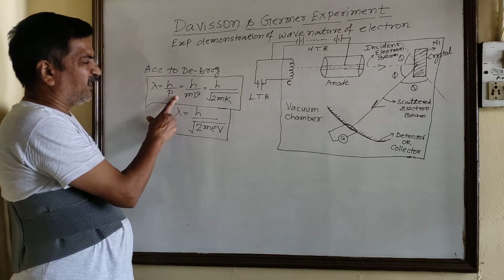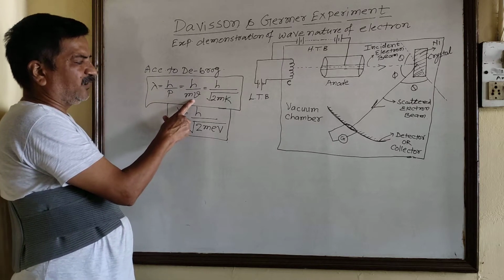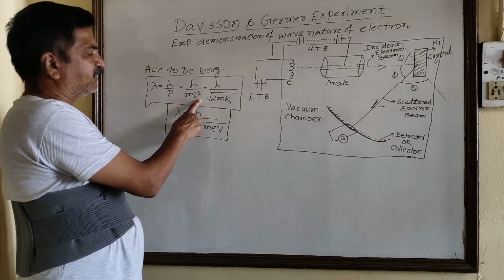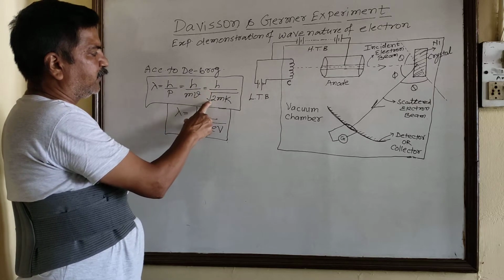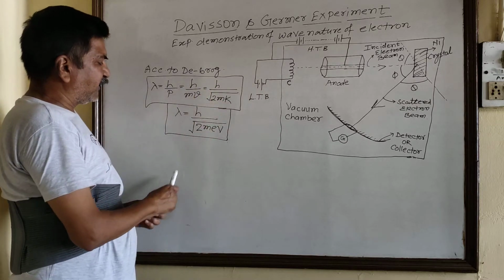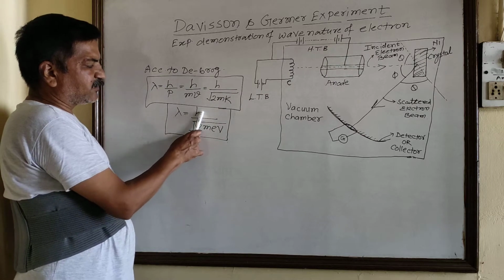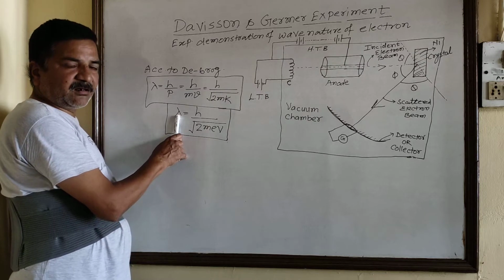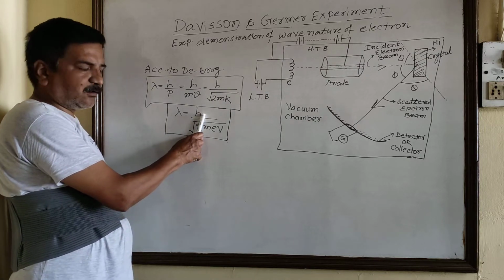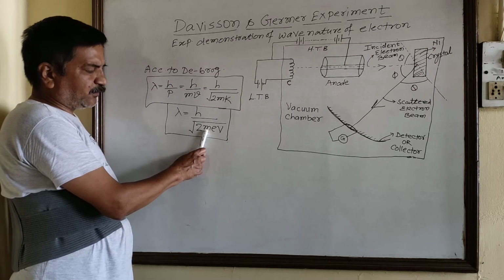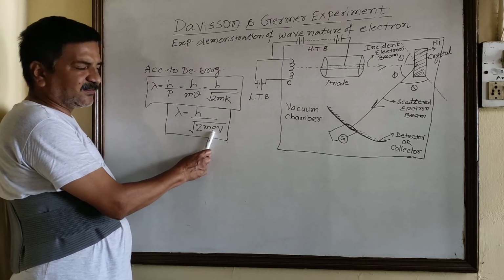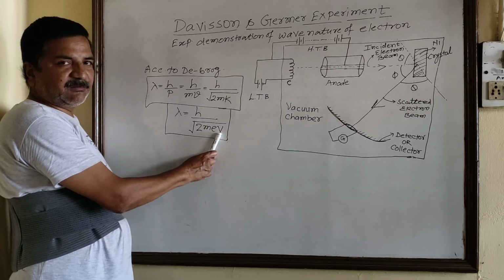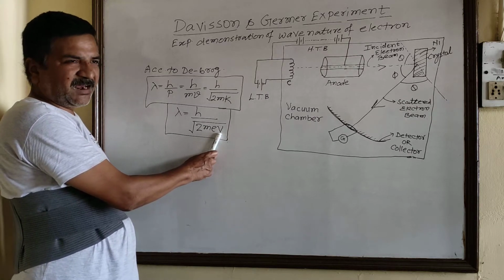is equal to h upon p, and p is equal to mass into velocity, and we know the relation p is equal to under root of 2mK. By this relation you will get h upon under root of 2mK. So finally you will get lambda is equal to h upon under root of 2meV, where lambda is the wavelength of the material particle, h is the Planck constant, m is the mass of the particle, e is the charge on the electron, and V, capital V, is the potential applied between the cathode and anode.